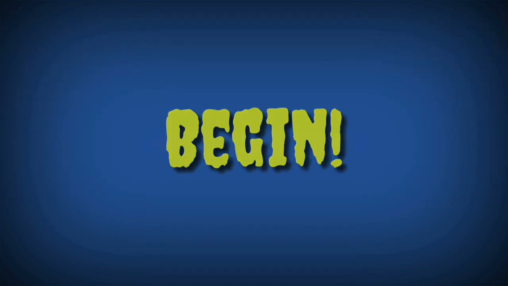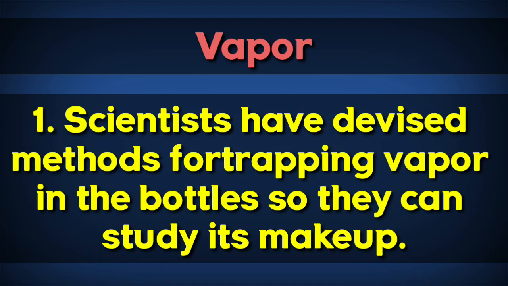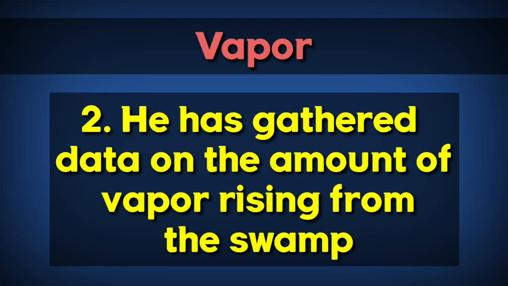Let's begin. Vapor. Vapor means fog, mist, or a mass of very small drops of liquid which float in the air. For example, scientists have devised methods for trapping vapor in the bottle so they can study its makeup. He has gathered data on the amount of vapor rising from the swamp.